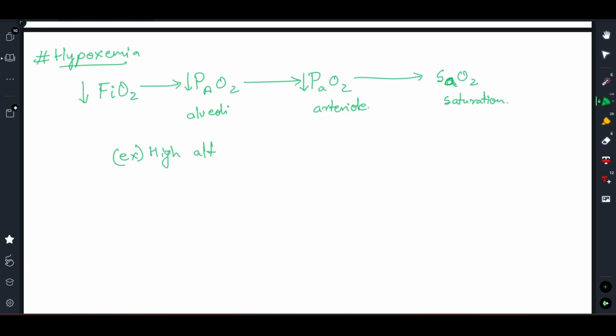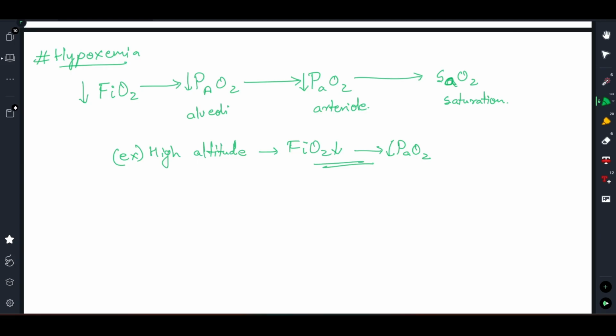If you are present at high altitude, what you will see is FiO2 reduces, and following this paradigm, the arteriolar partial pressure of oxygen will reduce, right? So this is how you cause hypoxemia in the blood.